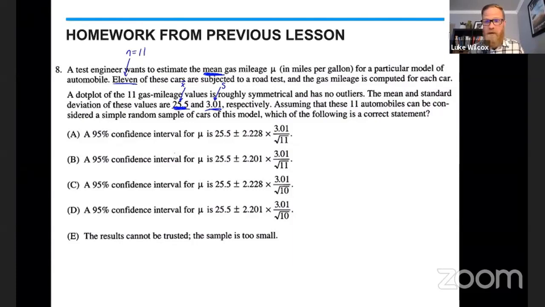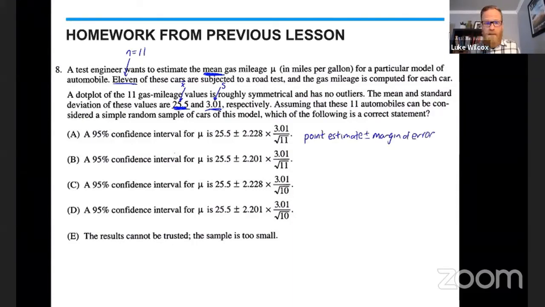And very clearly, when I look at the answer choices here, they're wanting us to think about calculating a confidence interval for the mean gas mileage. And so I'm going to remind you of a couple of general formulas that are always true for any confidence interval that we're trying to calculate. The first says that the general way you construct a confidence interval is to take some sort of guess, which we call our point estimate, and then to add and subtract a margin of error to account for